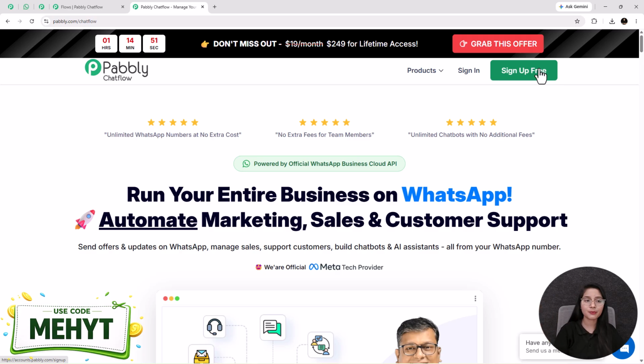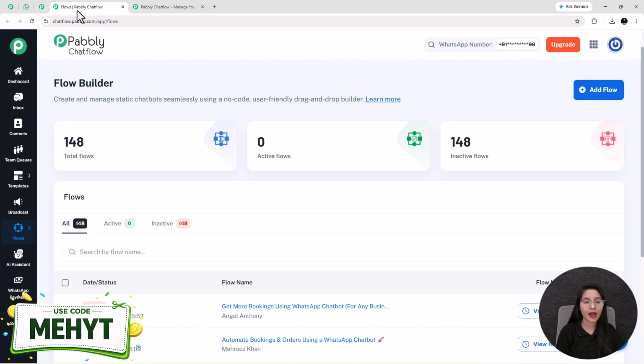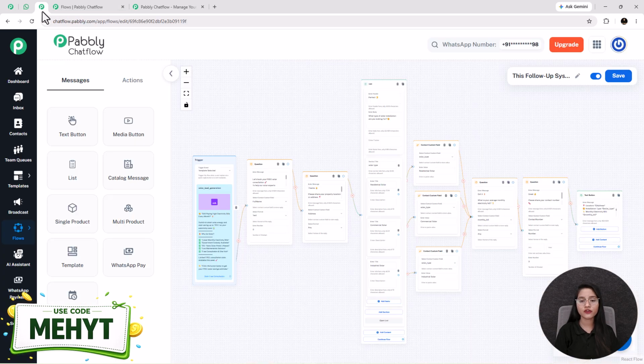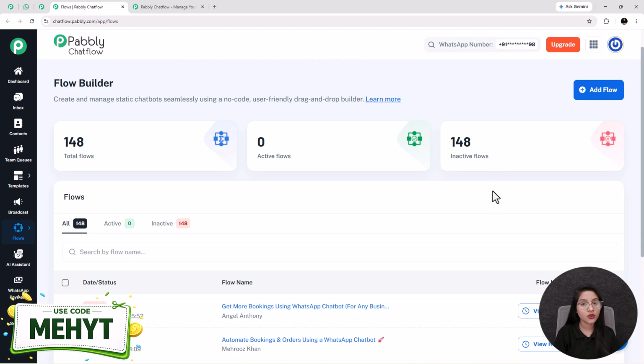After doing the sign up process, you will reach the dashboard of Pabbly Chatflow, and then you just have to come to this flows feature that is present on the left hand side menu, and this flow builder page is going to appear in front of you. See, for creating this type of WhatsApp chatbot, you have to design a chatbot flow inside Pabbly Chatflow. So this is how the flows look. This is the same flow we are going to build today. Now as we are creating a new flow, I am clicking on this plus add flow button.